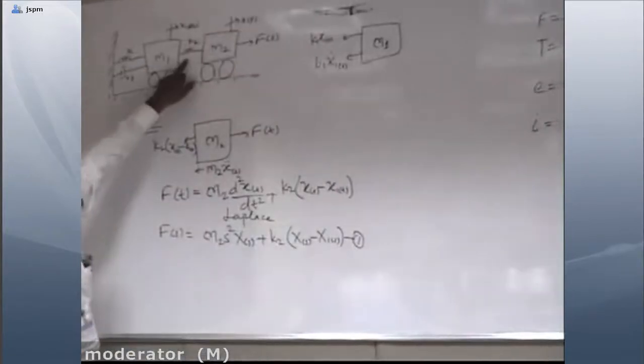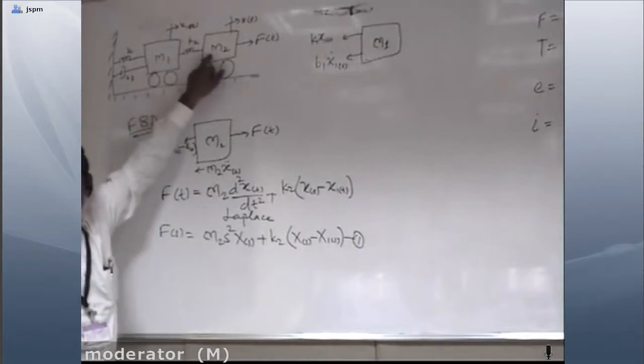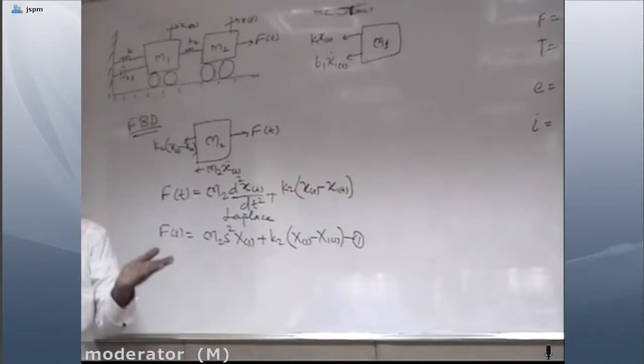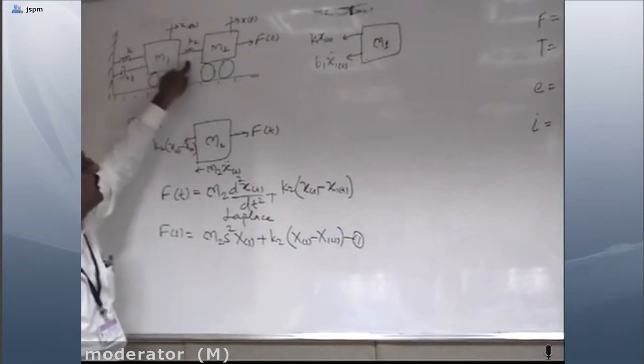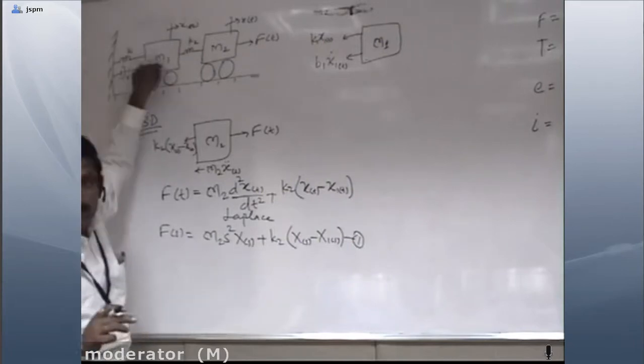Okay. Now another force, that is K2. The spring is also attached between M1 and M2. So this spring will give its effect, and again it is the difference between displacements. But now, whenever we are writing the equation of K2 with reference to M1, we have to give priority to the displacement of M1.